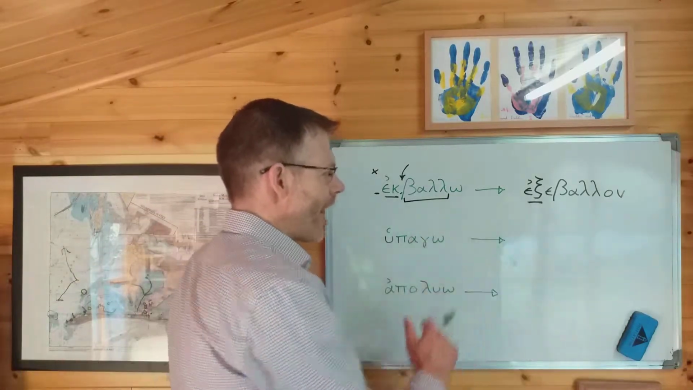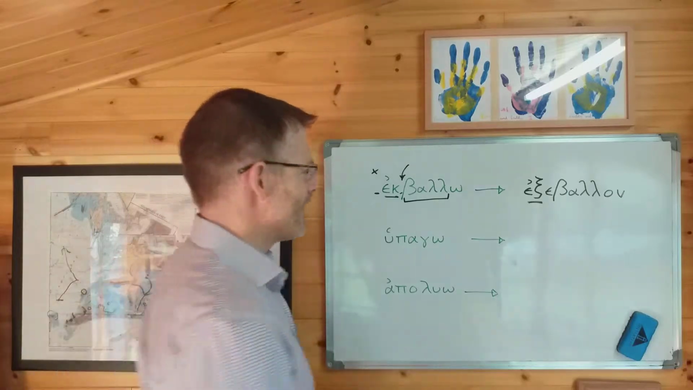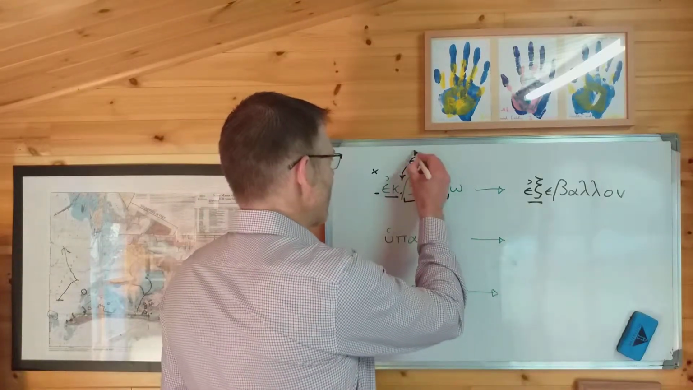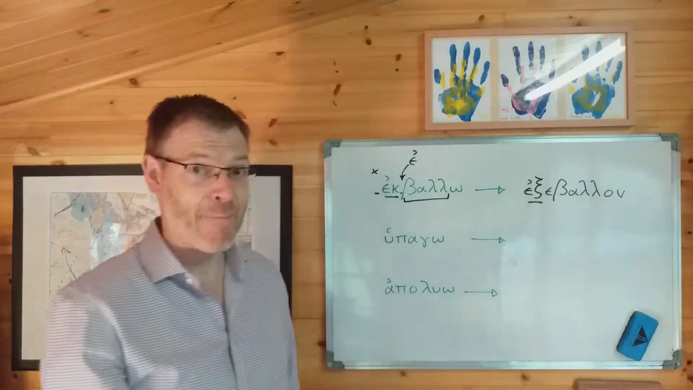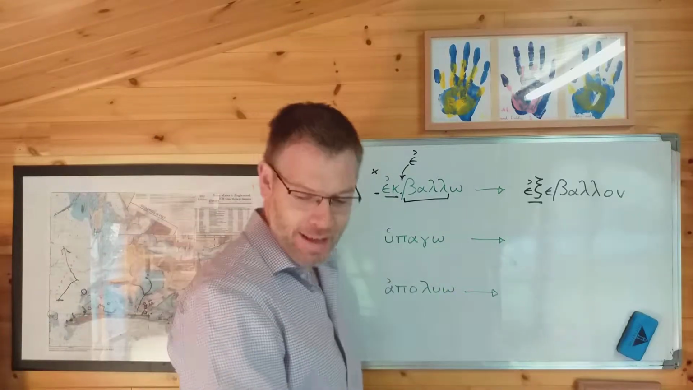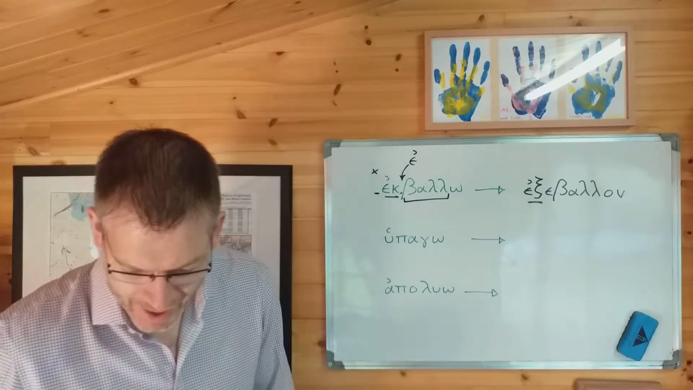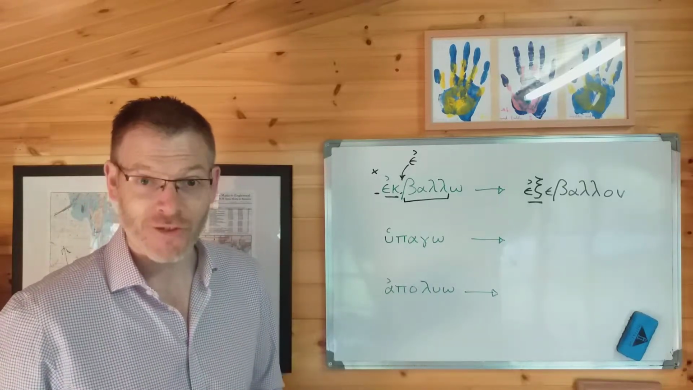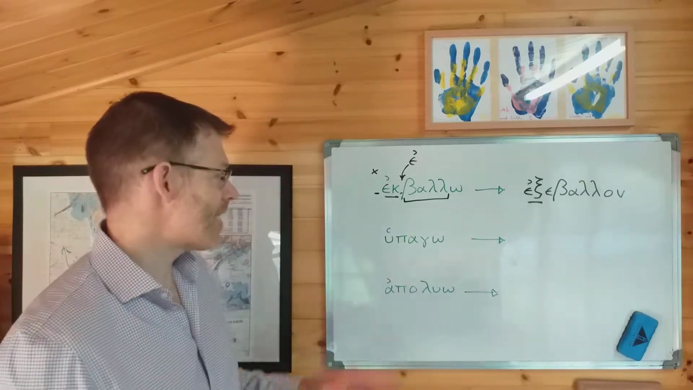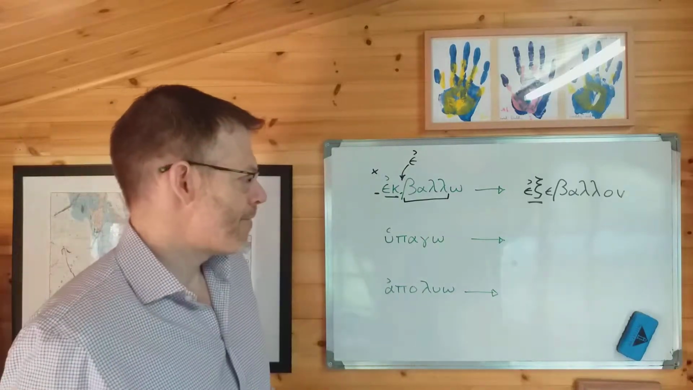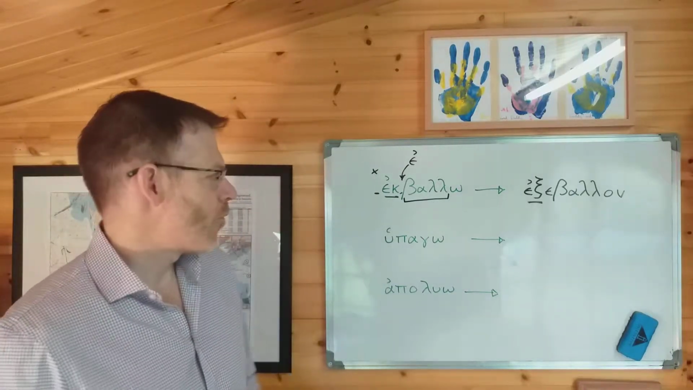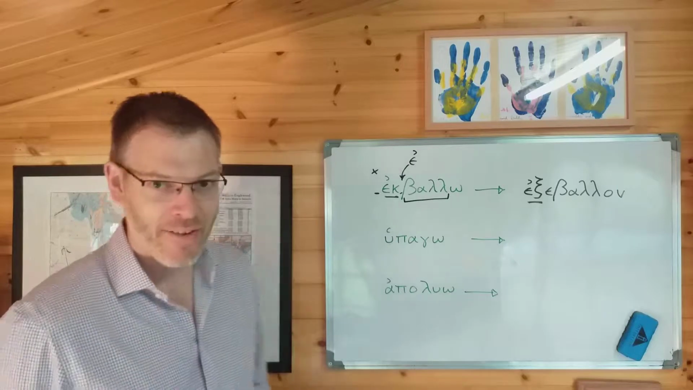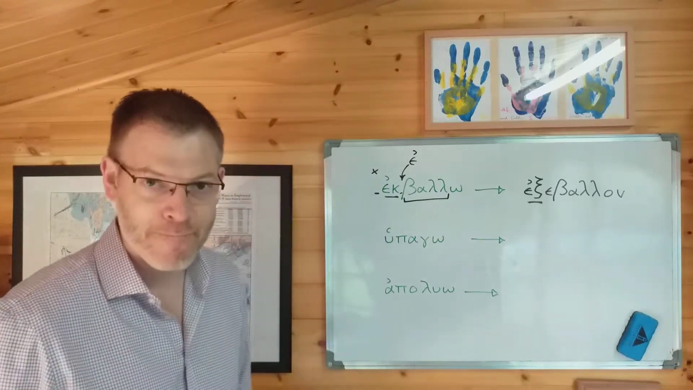But here, for our purposes, what we want to highlight is that the epsilon augment goes at the beginning of the stem, not at the beginning of the word, and leaves us, therefore, with exebalon: I was throwing out, or I was driving out. Okay, so that's one little complexity. And what we need to do now is look at how that figures in these other verbs.